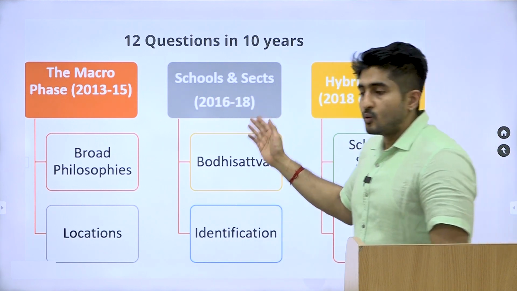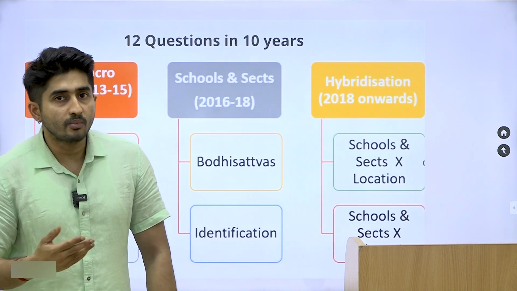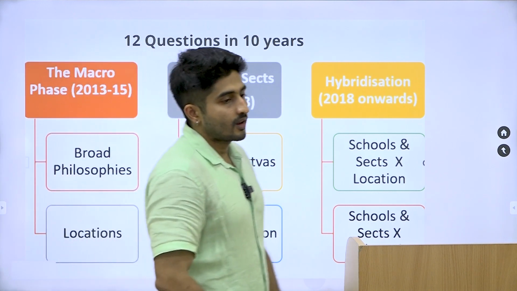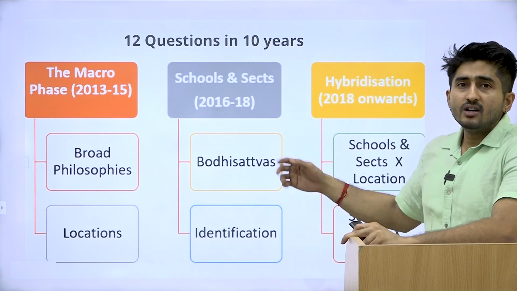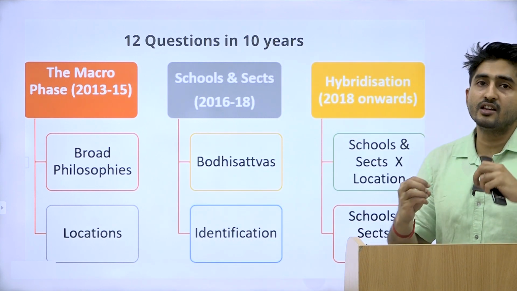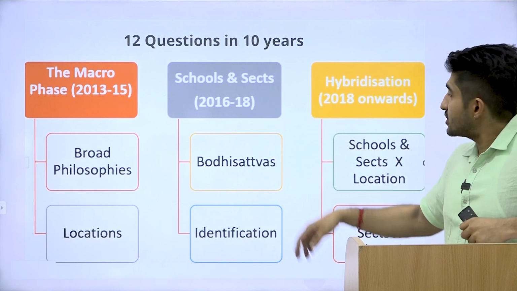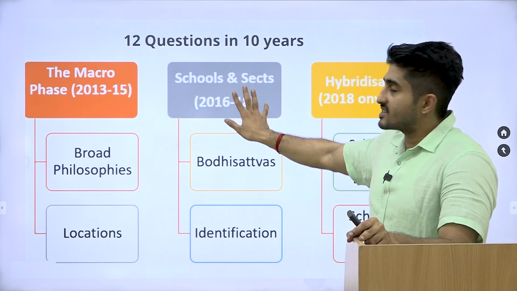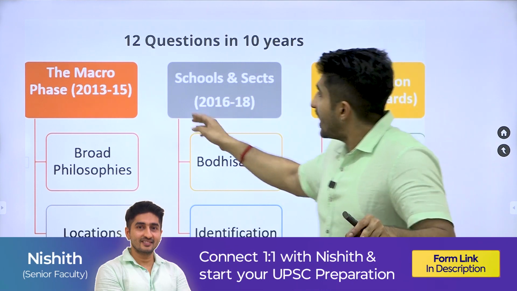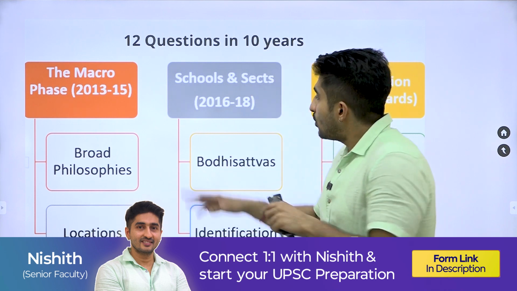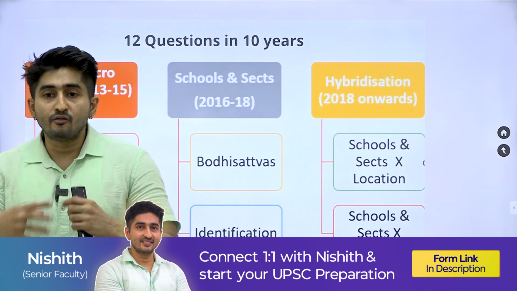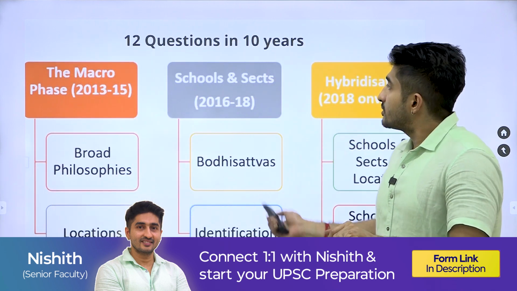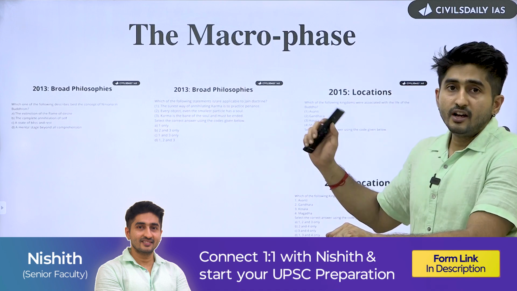Then between 2016 to 18, if you see the UPSC Prelims question paper, it delved more into the schools and sects of Jainism and Buddhism. And then 2018 onwards, there has been some sort of hybridization of the questions. By hybridization, I mean hybridization between the micro themes of schools and sects, which was appearing between 2016 to 18, and the macro phase. Now, how UPSC has changed, or how the evolution of questions has happened in this particular theme, we will see, starting with the macro phase, that is 2013 to 2015.